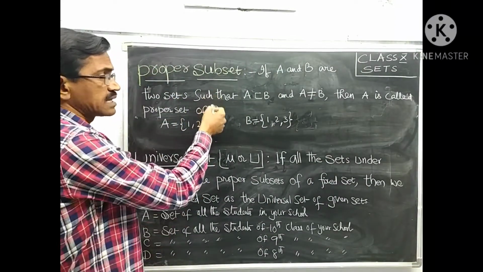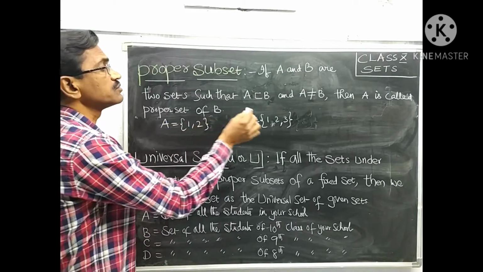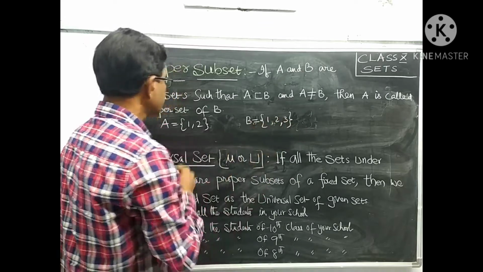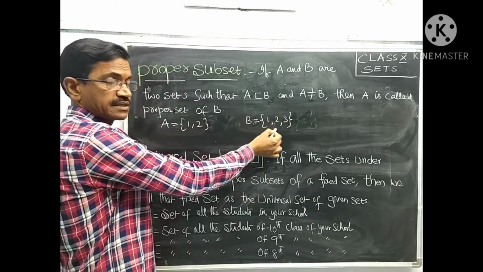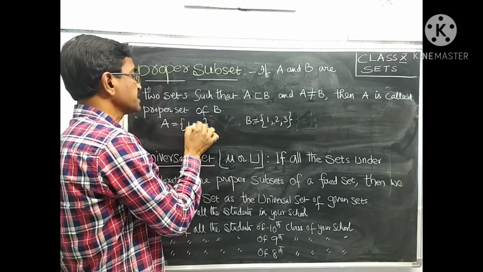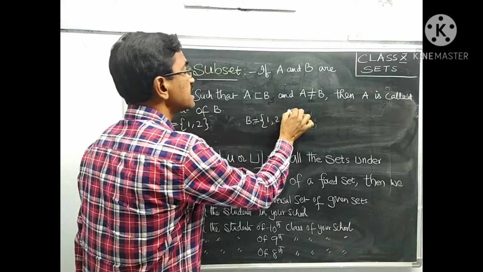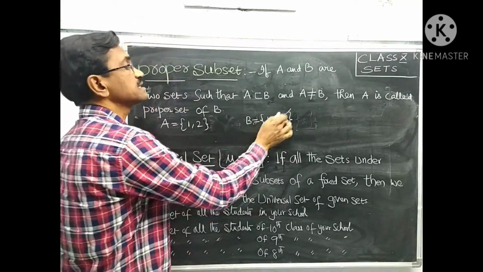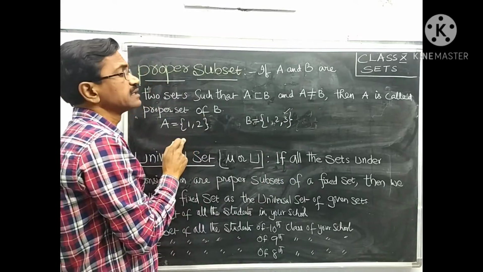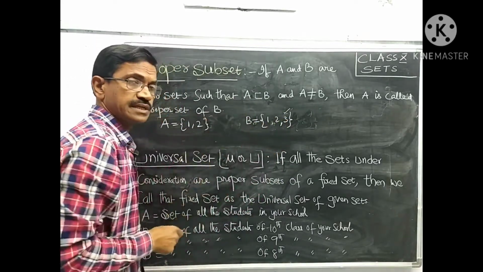Let us understand this concept by taking an example. If A is equal to {1, 2} and B is equal to {1, 2, 3}. Here A is a subset of B, but the elements in A are not equal to those in B. B contains one extra element, one more element which is not in A. Therefore, A is called a proper subset of B.